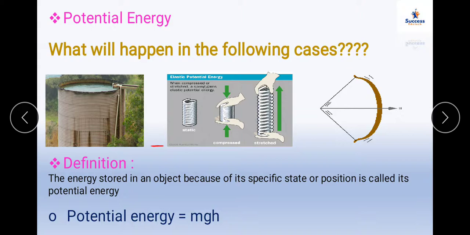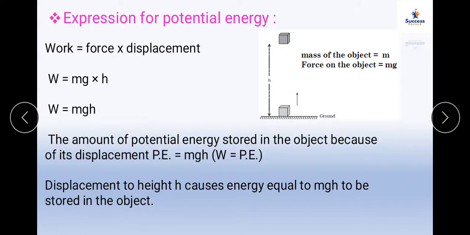So simple, the energy stored in an object because of its specific state or position is called potential energy. If objects were not brought into those states, the object will not move, correct? It will not set another object into motion. So we have to bring those objects into those states, then only there will be some motion, and that is called potential energy. Before setting the object into motion, we have to store some energy, and that stored energy is called the potential energy. Potential energy is equal to mgh, where m stands for mass, g stands for gravitational pull, h stands for height.